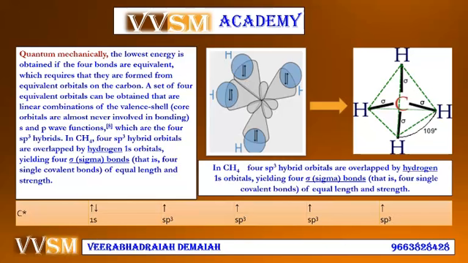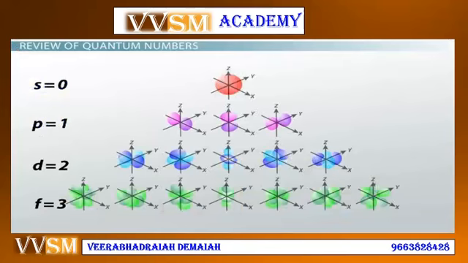So my dear friends, we have discussed sp hybridization, sp2 hybridization, and sp3 hybridization with these quantum mechanical concepts. Now, a review of the quantum numbers.